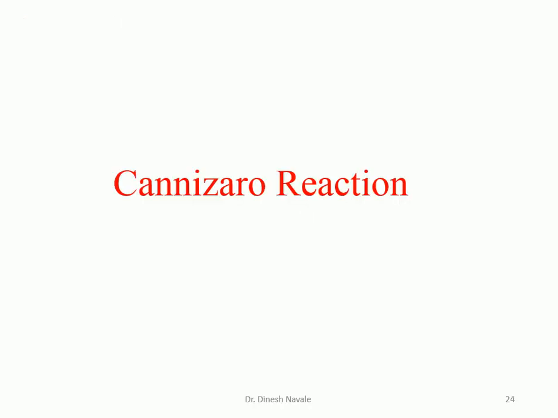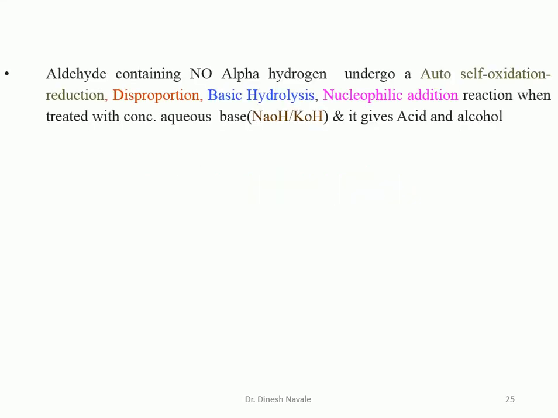So the next reaction which we are going to see is the Cannizzaro reaction. So what is the Cannizzaro reaction? An aldehyde containing no alpha hydrogen atom undergoes a self oxidation reduction, disproportionation reaction in basic hydrolysis, or nucleophilic addition reaction, and this is called the Cannizzaro reaction.